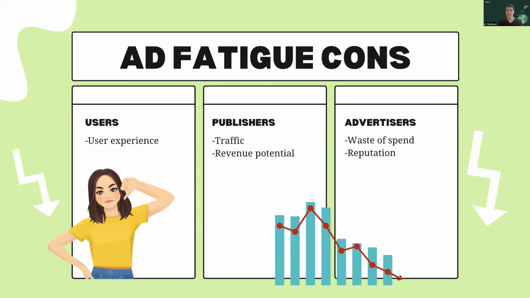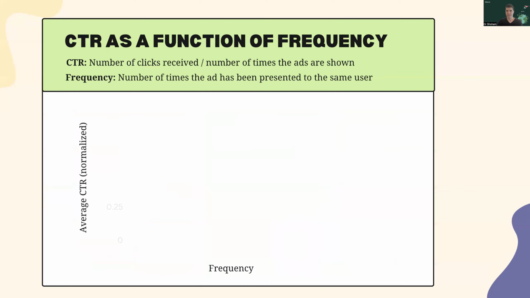Ad fatigue negatively impacts all the players in the marketplace. It harms the user experience, causes a decrease in traffic for publishers, resulting in revenue loss. It also leads advertisers to spend their budget inefficiently on unsuitable users, potentially damaging their reputation.